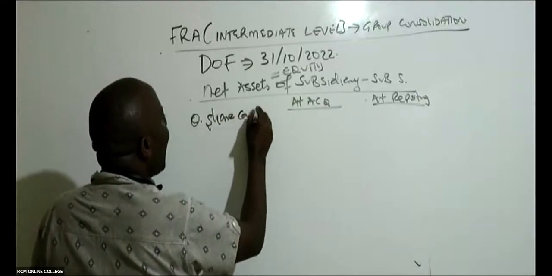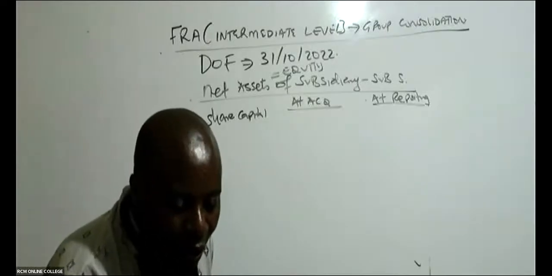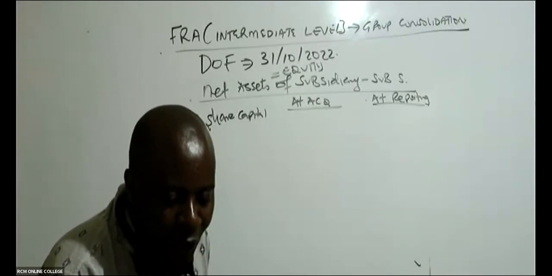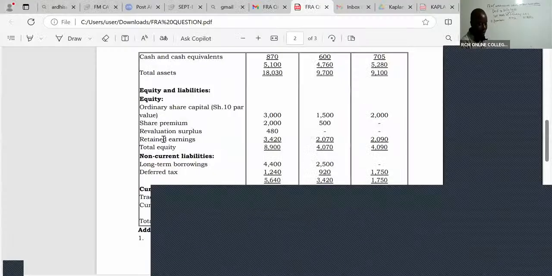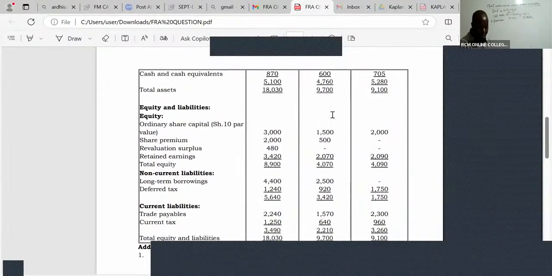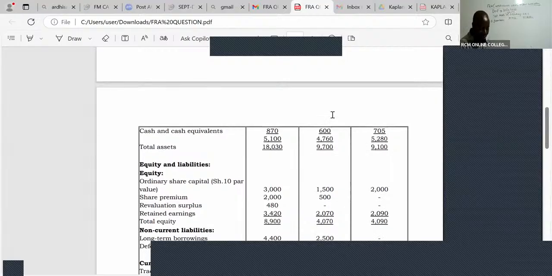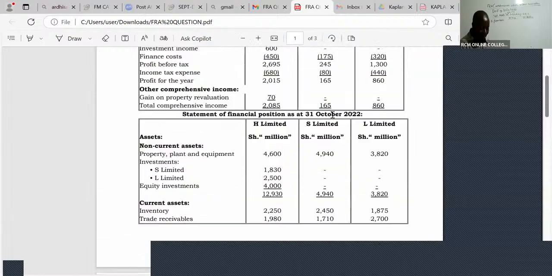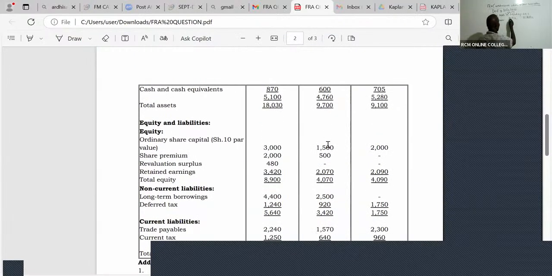Could you then kindly go to subsidiary S? No, preference shares, don't bring preference here. So for ordinary share capital of S Limited, I can see 1,500.